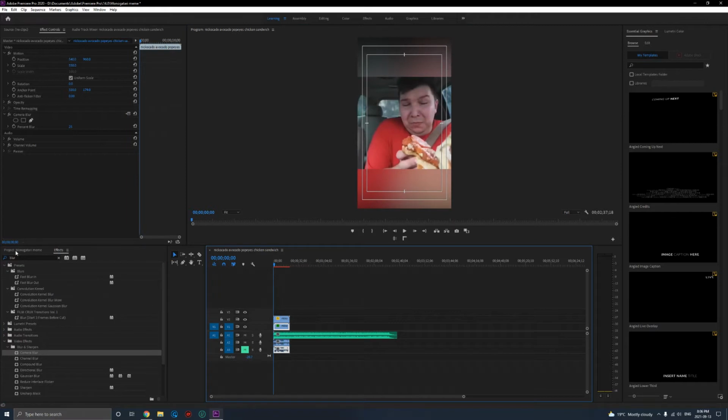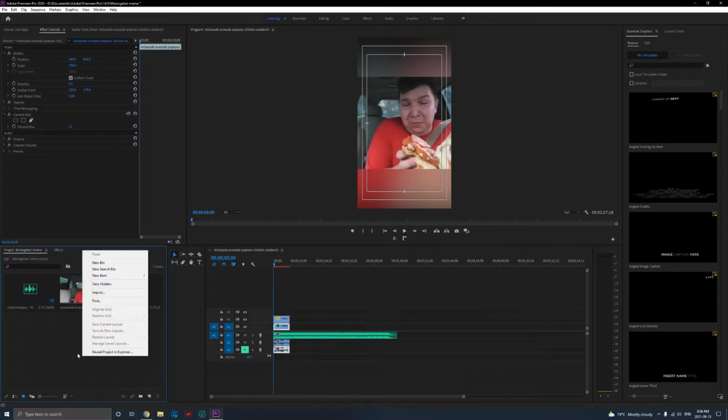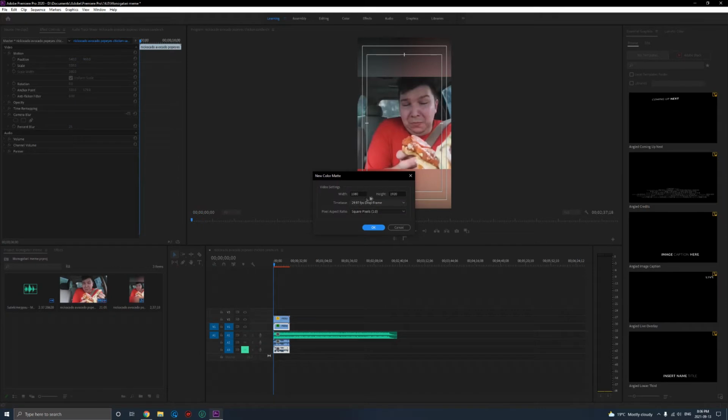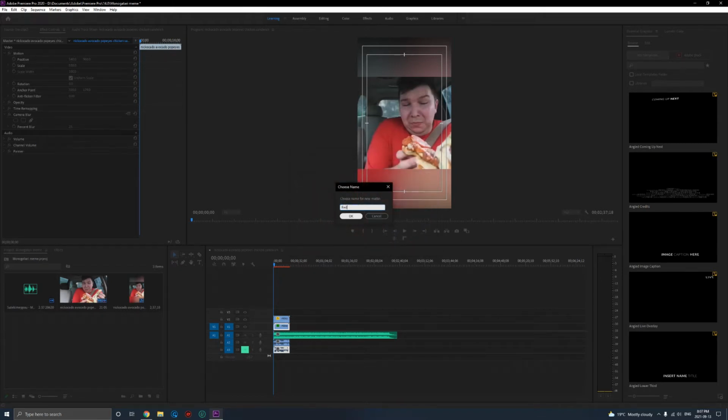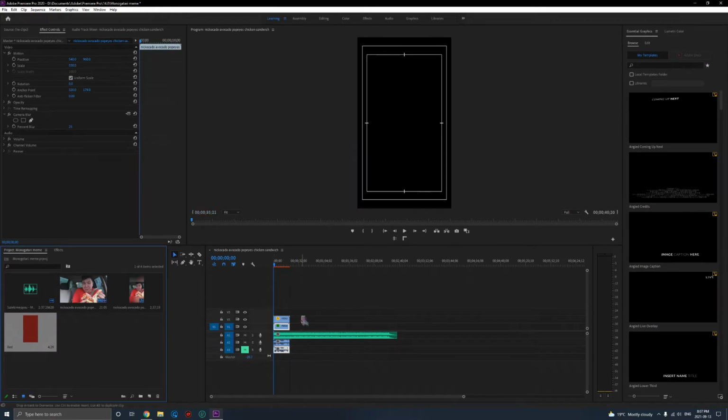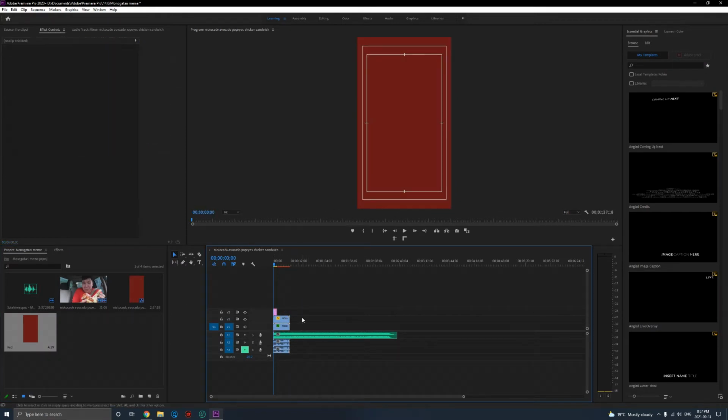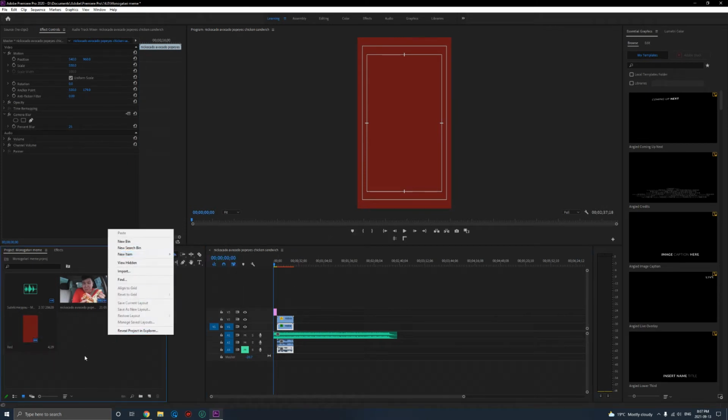Alright, so after you have that preset all ready to go, now all we need to do is add in the text boxes that make the meme. You go to color matte. Yeah, just press OK. It'll be based on what you put on for your project. Let's say a reddish kind of color, like red. Now you gotta put it up here. So you can also move these before it even goes to the red. There we go.